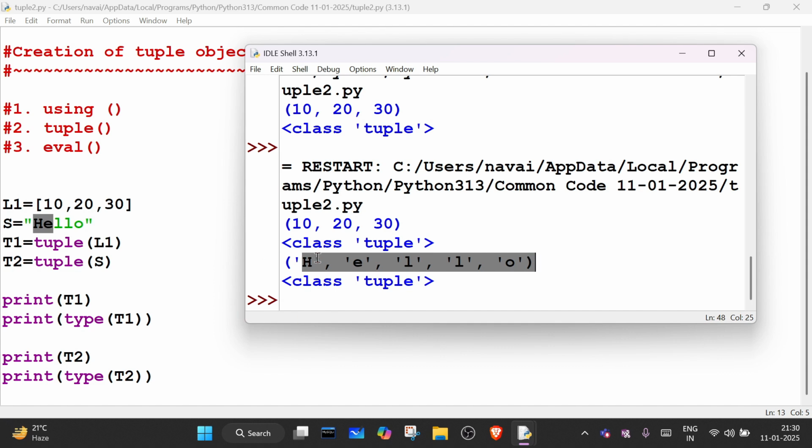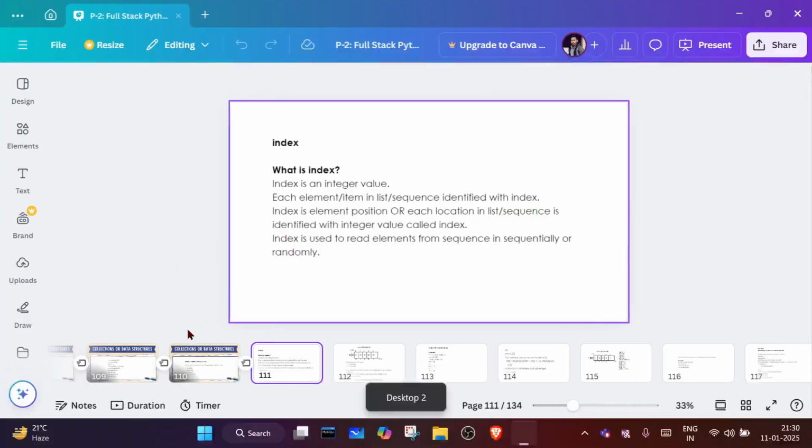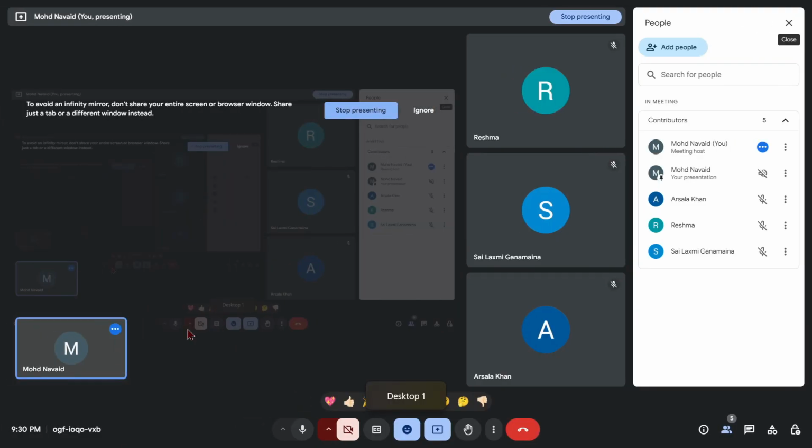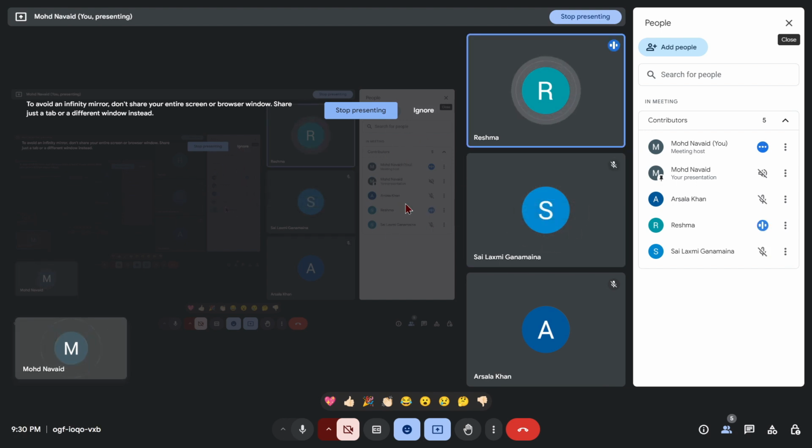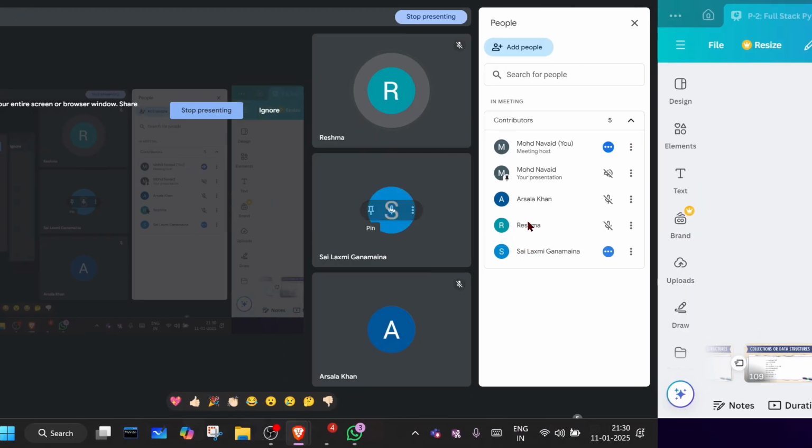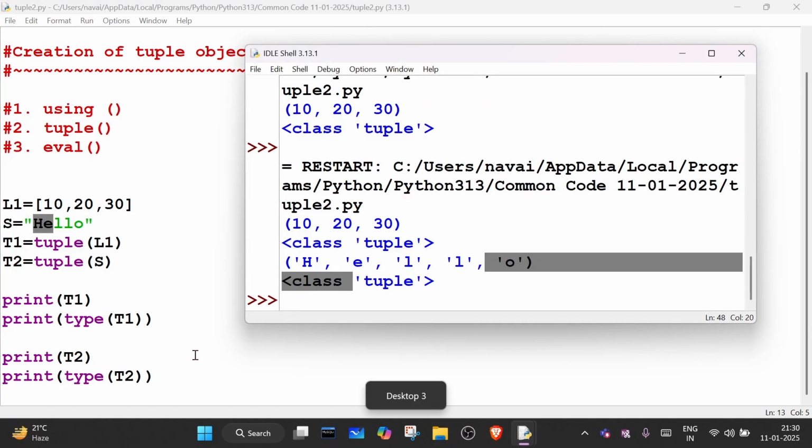Right? Getting everyone? Sai Lakshmi, Reshma, yes, sir. Harsla, are you understanding? Yes, sir. Very nice. Okay.